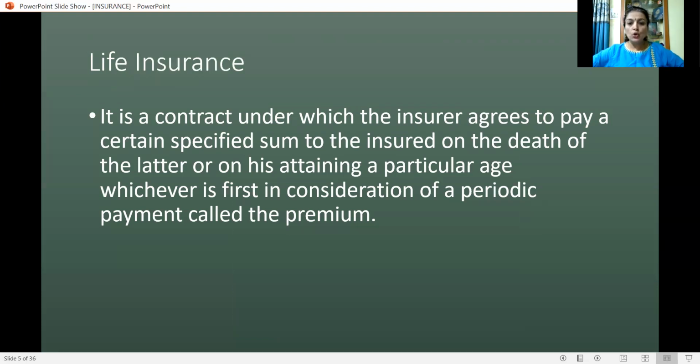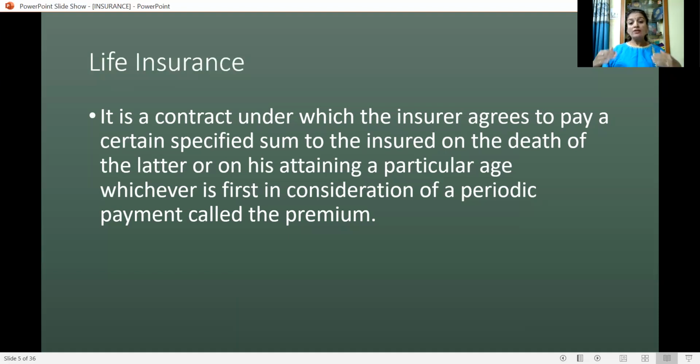I hope you know how life insurance works in real life. There are some insurance companies, called insurers. And we, the human beings who take the policies, are called the insured. It is a contract between insurer and insured, the insurance company and human beings.